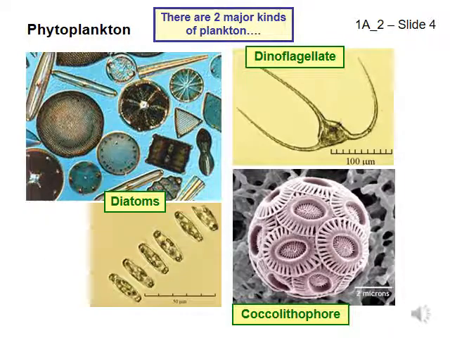Slide 4. There are many different kinds of phytoplankton. For example, some have calcium carbonate shells, for example, coccolithophores, some have silica shells, for example, diatoms, and some do not have hard shells. Some phytoplankton can even swim, for example, dinoflagellates. Sunlight and nutrients are the hardest things for phytoplankton to obtain in most parts of the ocean, so wherever there are both sunlight and nutrients, phytoplankton will be abundant.